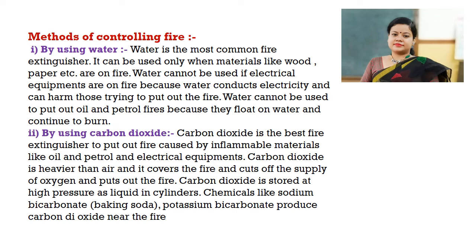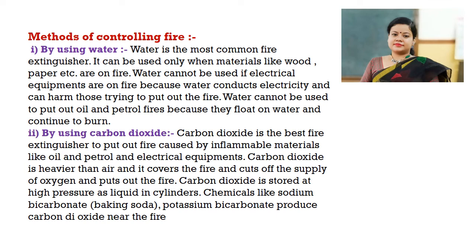If the fire is caused by electrical equipment or by oil or petrol, we can use carbon dioxide. Carbon dioxide is the best fire extinguisher to put out fire caused by inflammable material like oil, petrol and electrical equipment. Carbon dioxide is heavier than air, so it covers the fire, cuts off the supply of oxygen and puts out the fire.